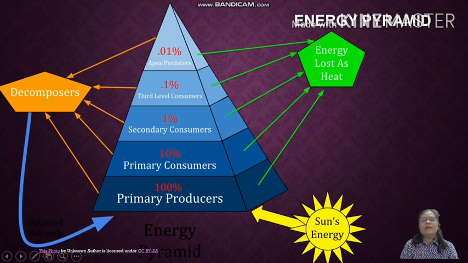Decomposers and the energy lost as heat. Whenever there is a decomposition, then the energy is given out in the form of heat also. So this is the energy pyramid, and the trophic pyramid is also given in this.